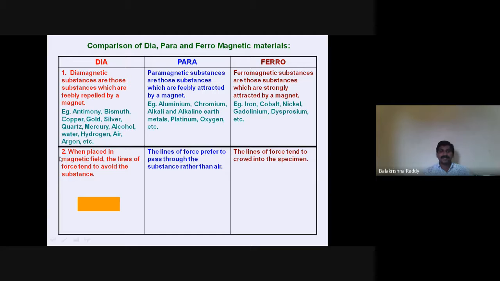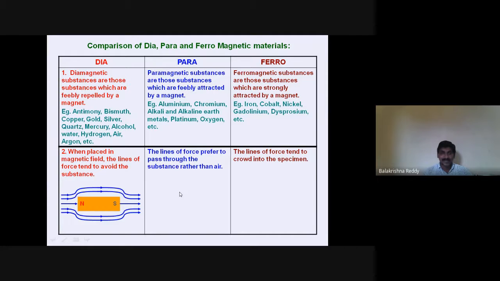Now, let us see the behavior of diamagnetic materials. When you place a diamagnetic material in a magnetic field, the magnetic lines of force tend to avoid the substance. Since it is feebly repelled, it will not allow the lines into itself.